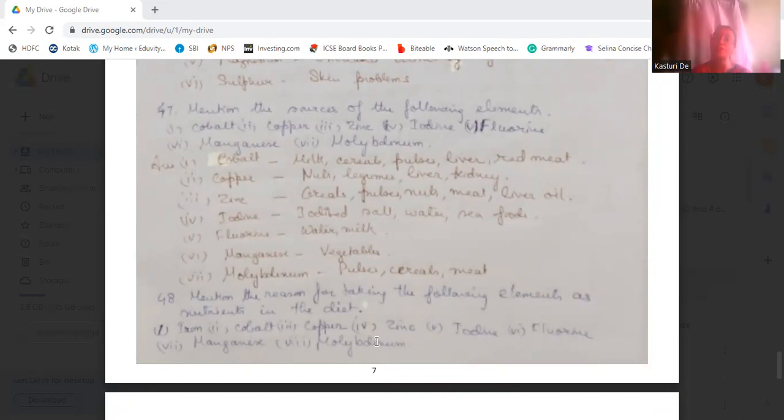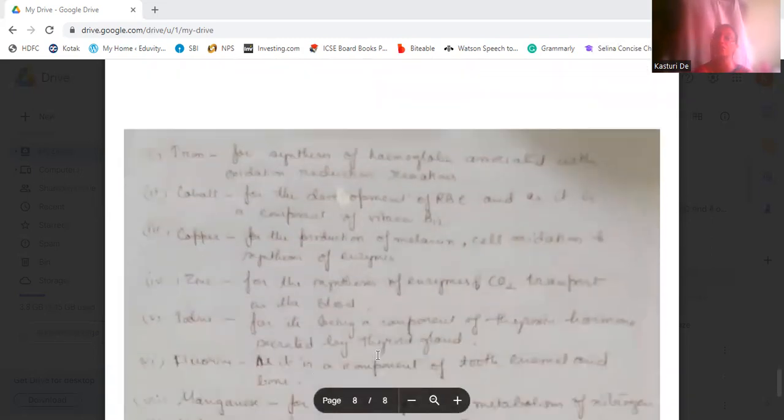Okay. Now mention the reason for taking the following elements as nutrients in our diet, like iron. Iron is taken for the synthesis of hemoglobin associated with the oxidation reduction reactions. So for synthesizing hemoglobin, iron is needed. Even the oxidation reduction reactions which are taking place also require iron. Okay. Then cobalt for the development of RBC, as it is a component of vitamin B12. It is a component of vitamin B12, and also it helps in the development of RBC.